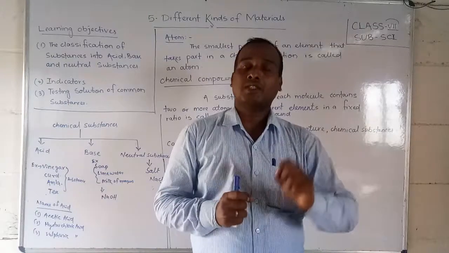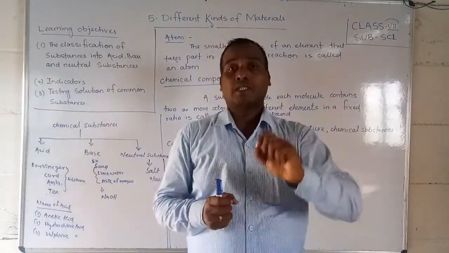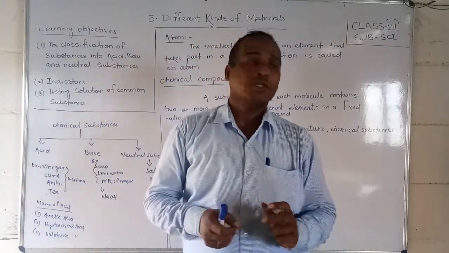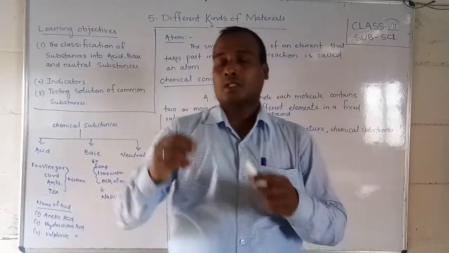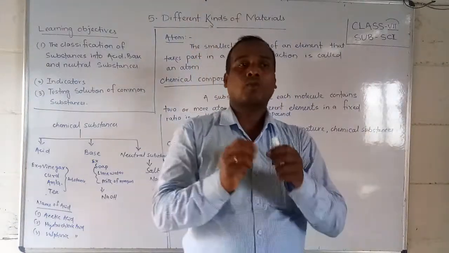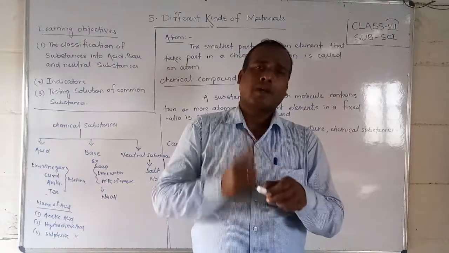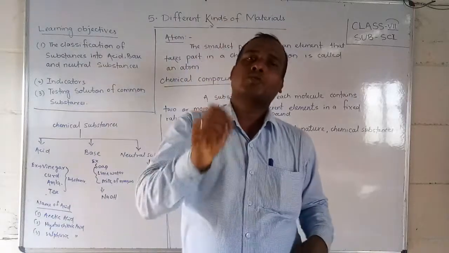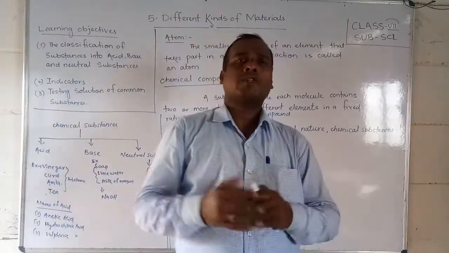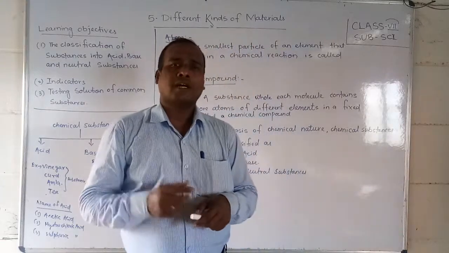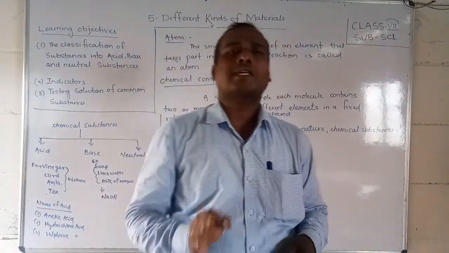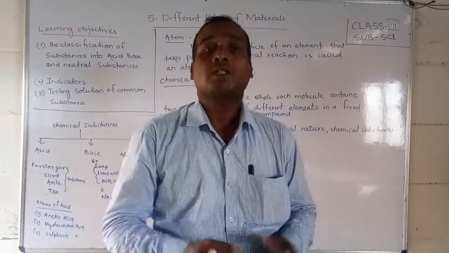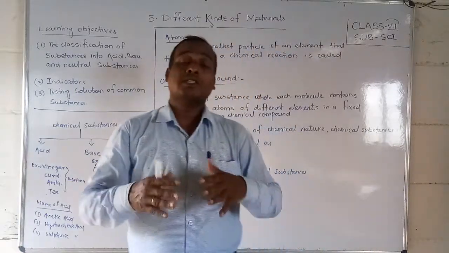But students, the atom is the smallest particle of a substance. One example: if you break a piece of gold, at last you will get one smallest particle, which also indicates it is a gold particle. But whenever you break a piece of chalk, at the end you will get one smallest particle, you won't get chalk. Different atoms are combining to form the chalk piece.